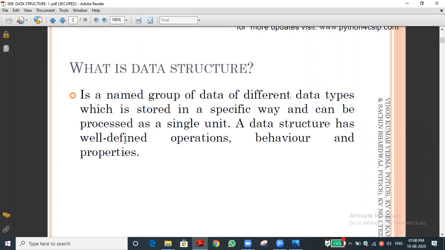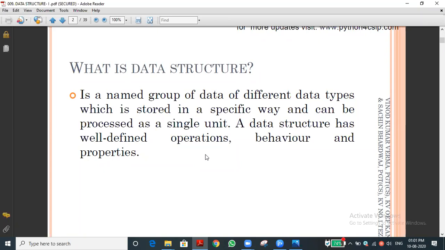The data structure also has well defined operations. Well defined operation means that for this data we have to handle it like that. Each data type has its unique features. For example, we can concatenate. If you want to add two values, int plus int, we can do the addition. Is it possible? Yes. Int plus float, is it possible to add? Yes, sir, we can also add.